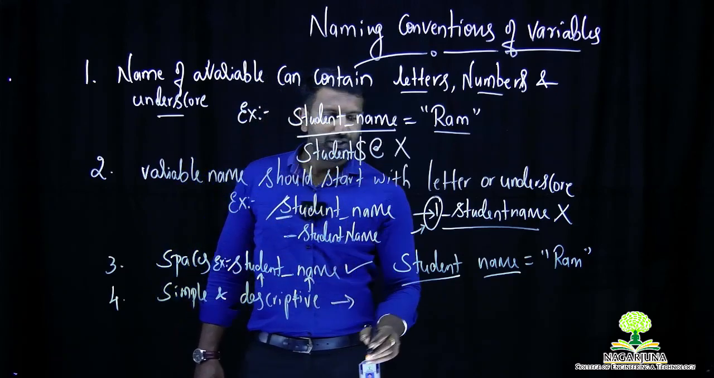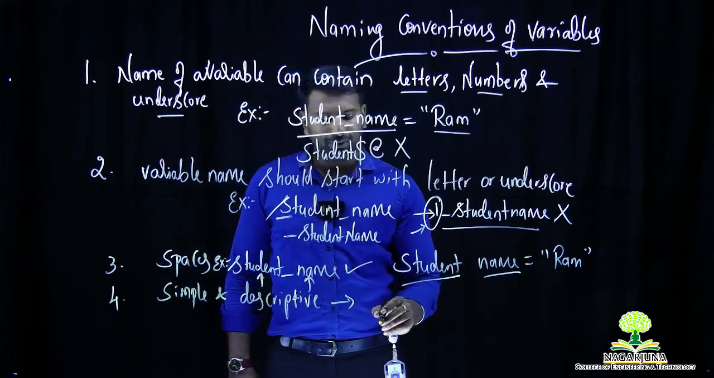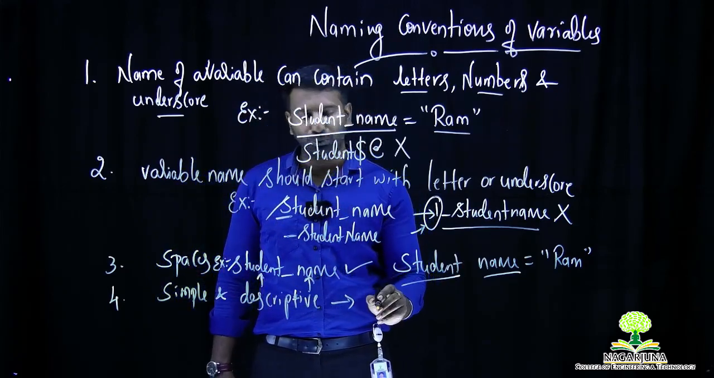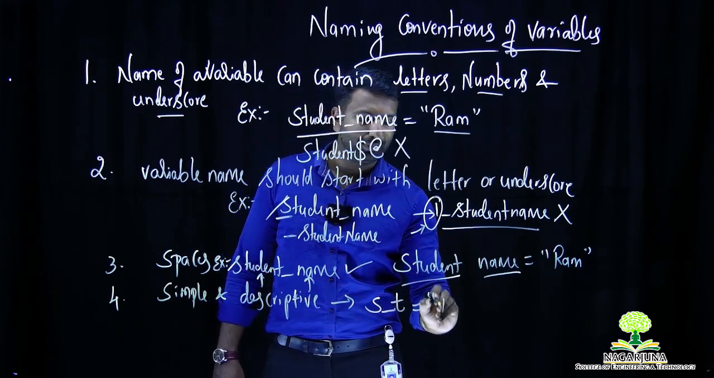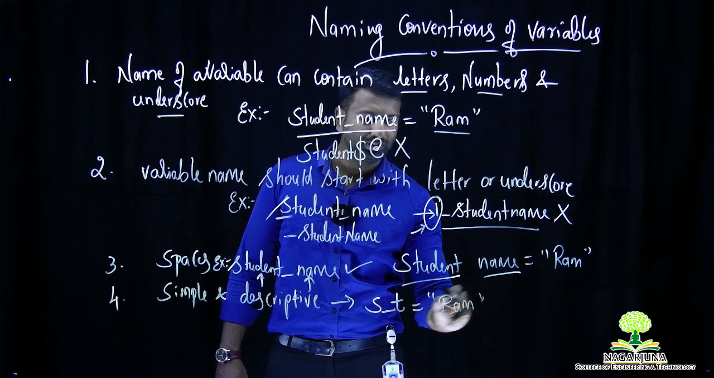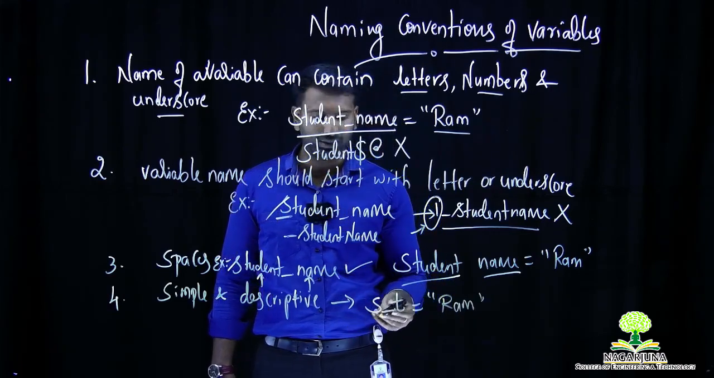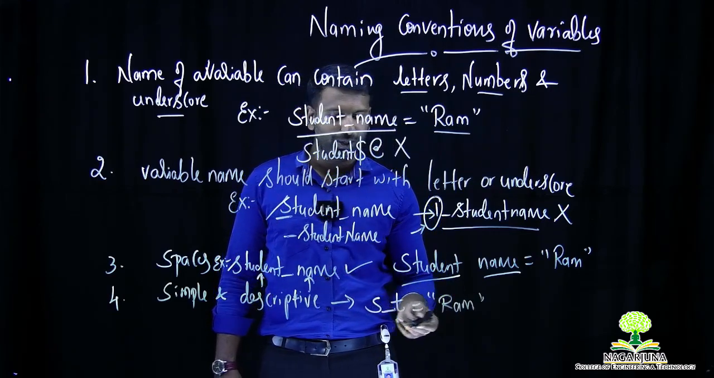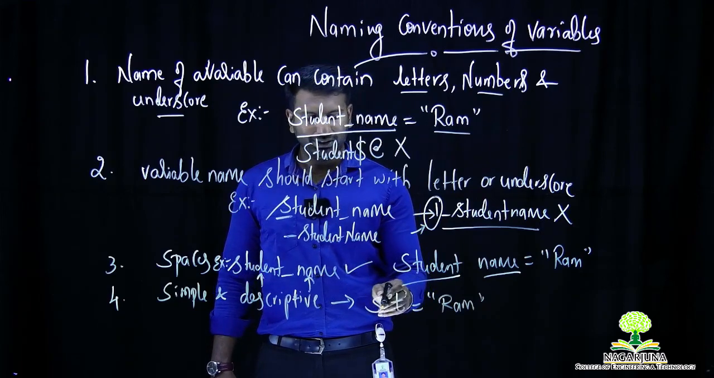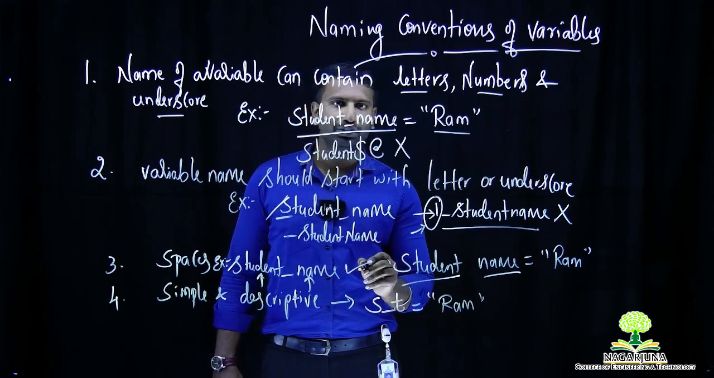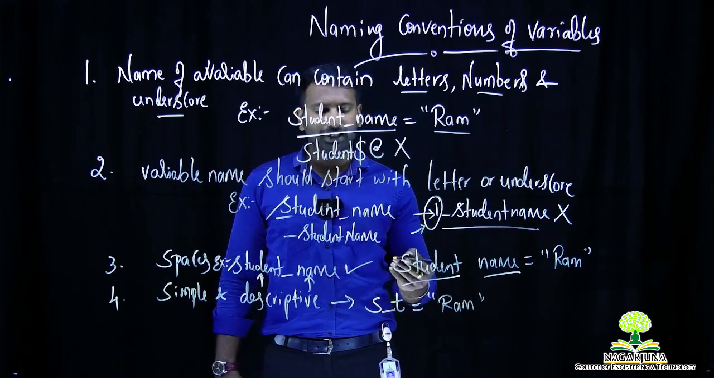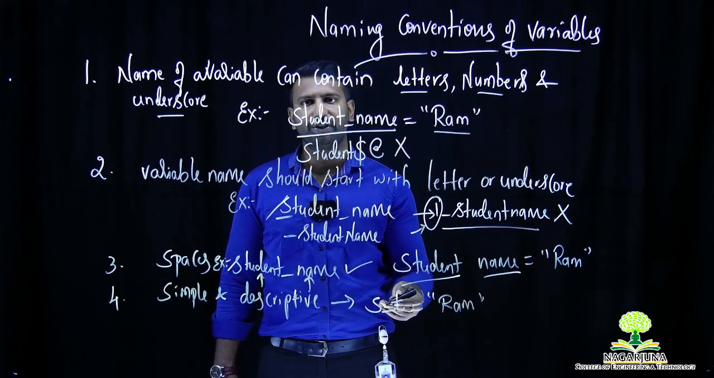For example, instead of writing the student name like this, it is possible for me to write in this way also. S underscore T is equal to, I'll be assigning the name as Ram. I'm continuing with the same example so that you can easily understand. S underscore T is equal to Ram. This is simple and it is not descriptive. That is what we wanted to understand. If I see S underscore T, any programmer can't understand what this variable is trying to do.